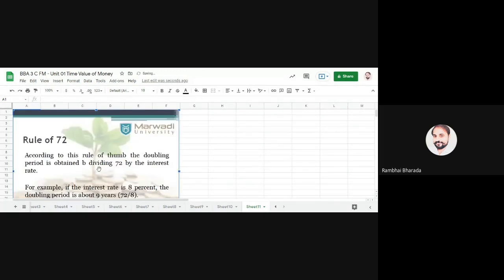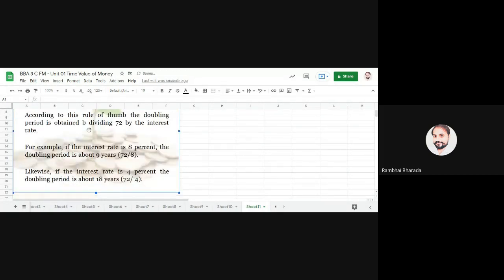Now see the rule. According to this rule, the doubling period is obtained by dividing 72 by the interest rate. Whatever the interest rate is, you need to divide 72 by that interest rate.